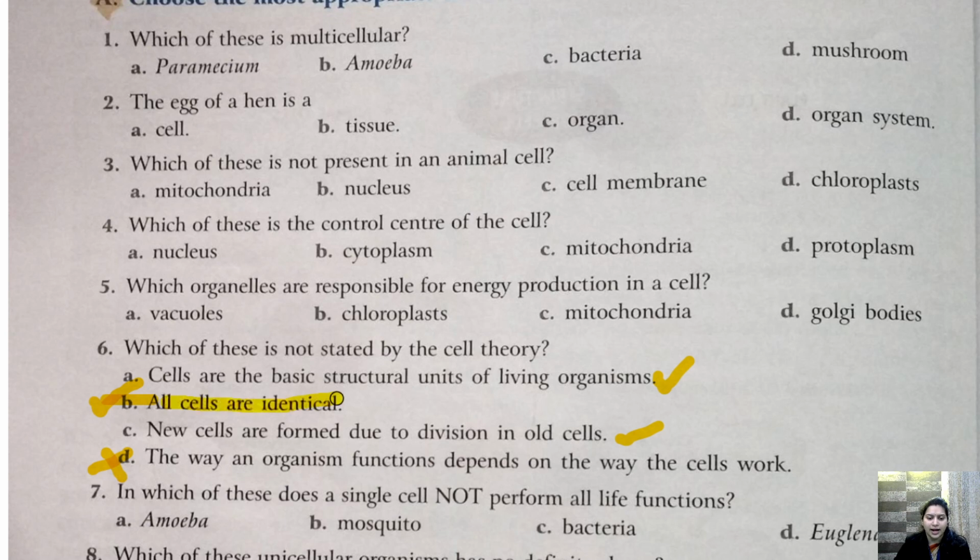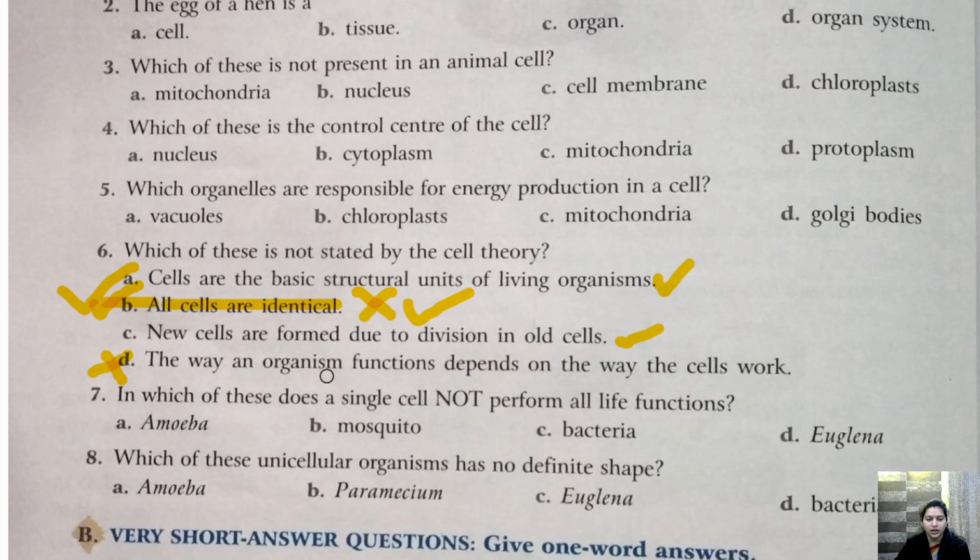All cells are identical. This was not said in cell theory. So B is the correct answer. By mistake, you all have marked D. That is the way an organism functions depends on the way the cell works. So this is not the right answer. Right answer is B. So for 6th, correct answer is B, children. So please mark B. B is the correct answer.